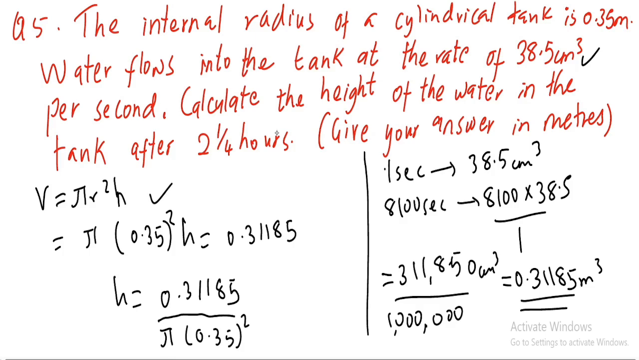So what does that give you? If you take 0.31185 divided by pi times 0.35 squared, it gives us 891 divided by 350 pi, which is just 0.810 meters. So your answer is 0.810 meters. So that is your answer. I think it's understandable.